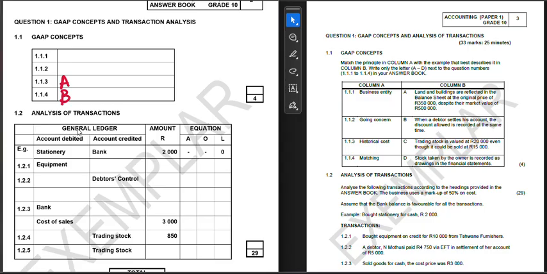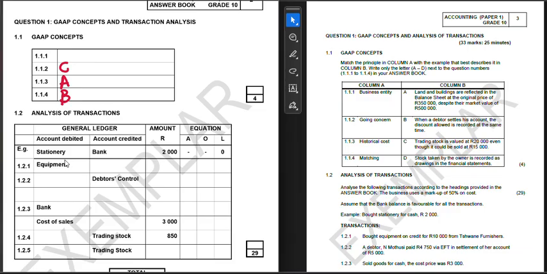It means that we are concerned with making a profit. The concern of a business is to make a profit, whether we're seeing a loss or not. When the business is running, the concern that we have as a business is profit. So the going concern, even in 20 years, is still going to be one thing: profit. So in this case, going concern is part of C. So C is going to be going concern. So 1.2, going concern, is C. And then we go to D, which should be business entity.